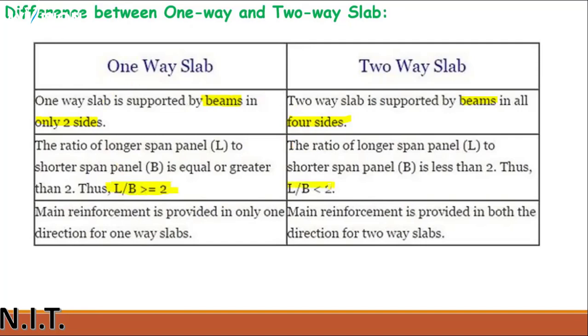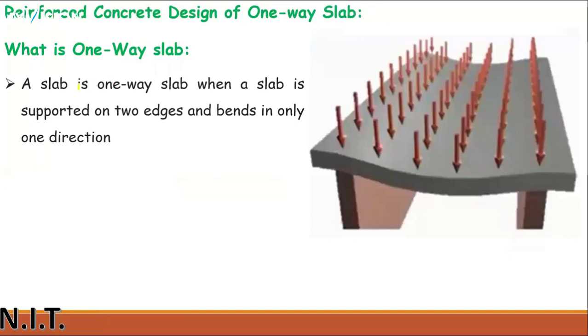If this ratio is less than 2, it will be considered a two-way slab. Main reinforcement is provided in only one direction for a one-way slab. We have to provide main reinforcement in one direction. In this case, main reinforcements are provided in both directions. Clear? What does one-way slab actually mean?